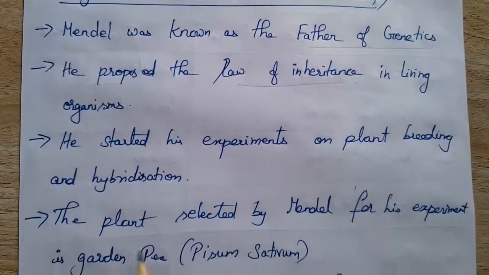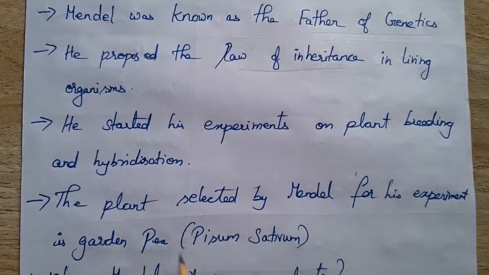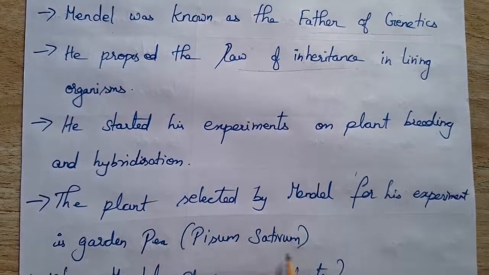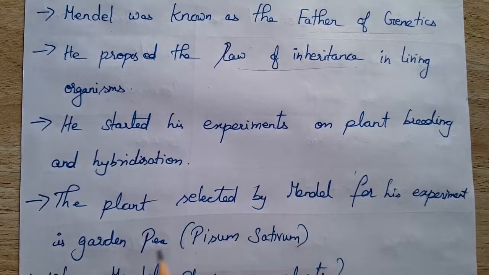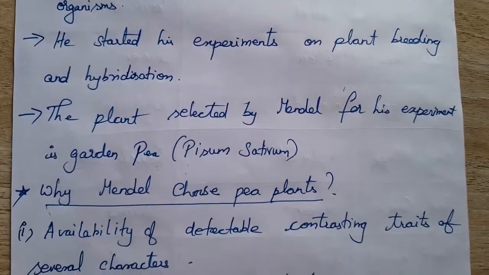The plant selected by Mendel for his experiment is the garden pea, whose biological name is Pisum sativum. Why did he choose the garden pea?